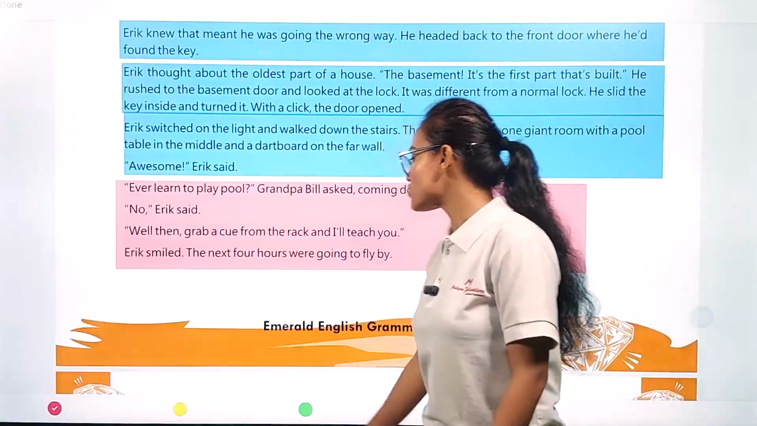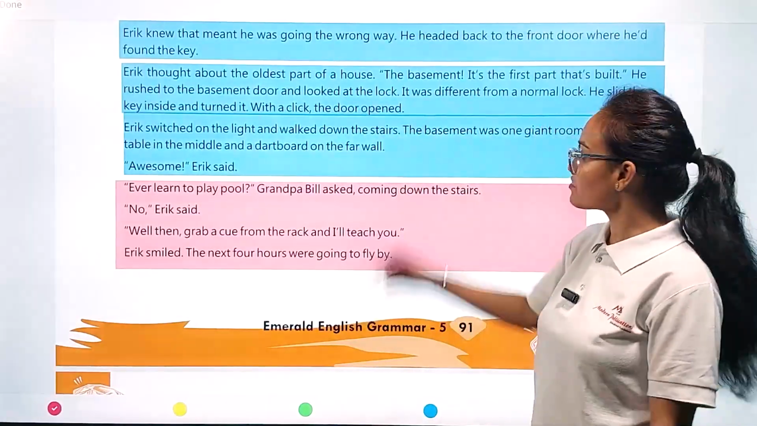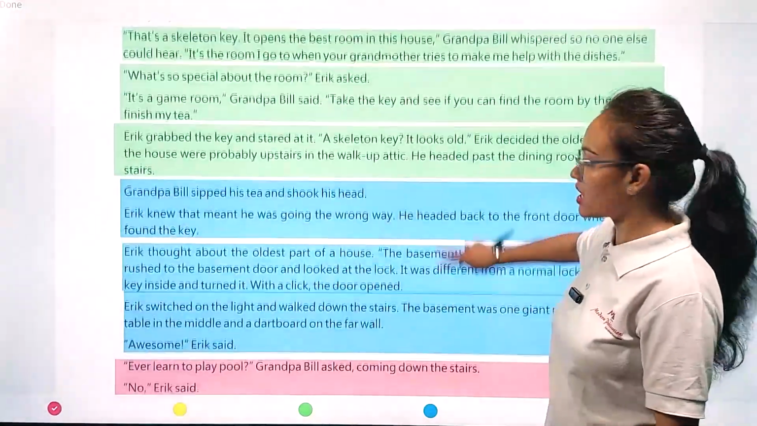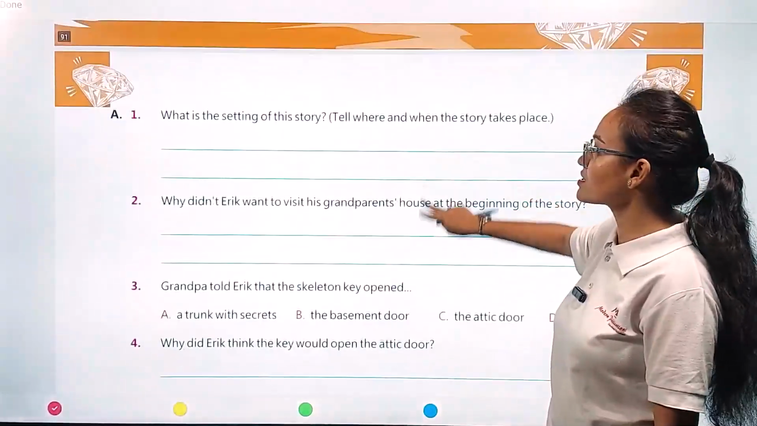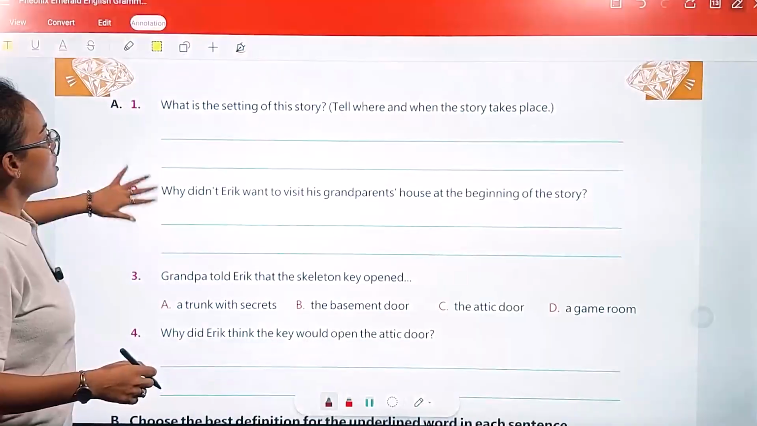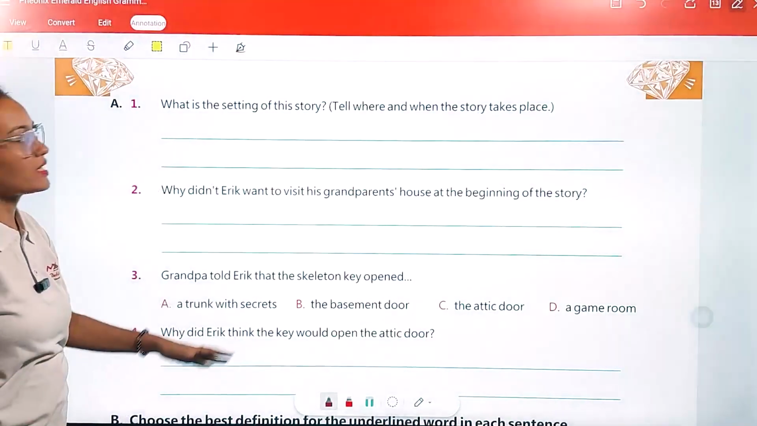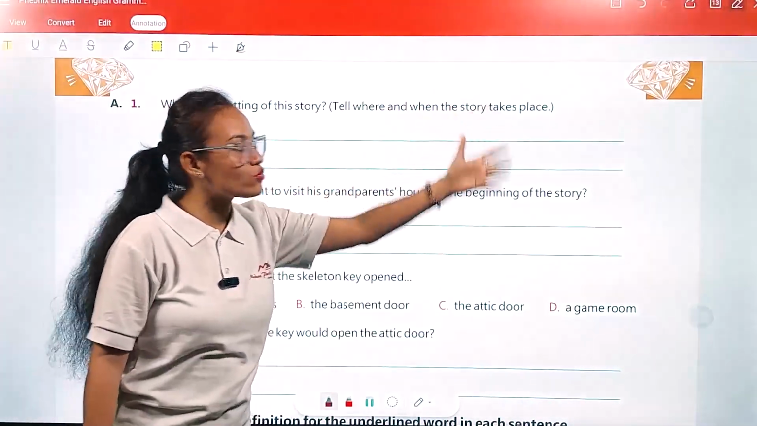Eric smiled. The next 4 hours were going to fly by. So this is all about this paragraph. Now come with me, let's complete the question answers. First one, what is the setting of this story? Tell where and when the story takes place.